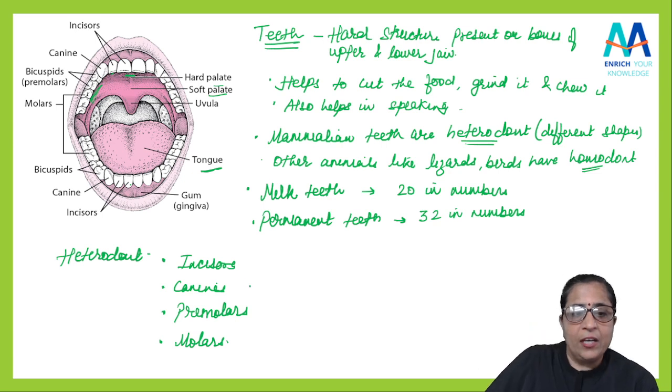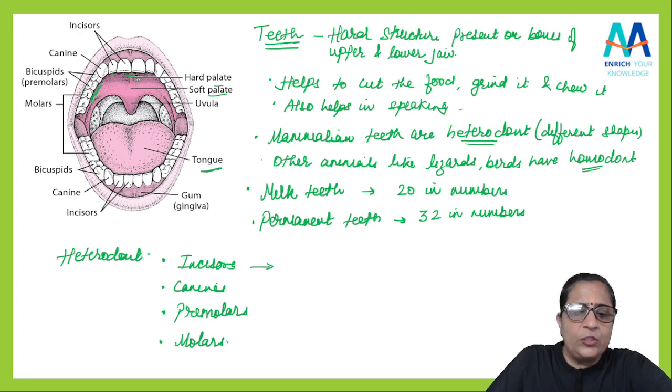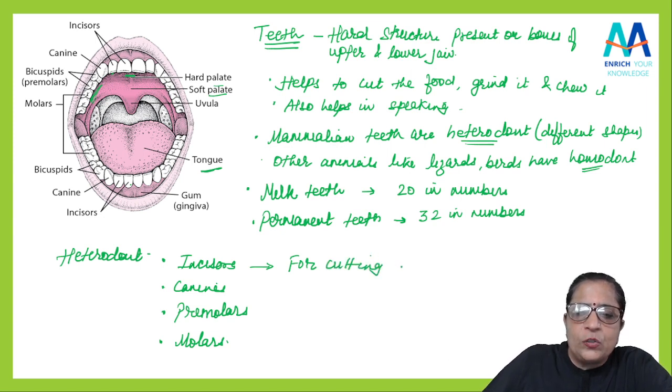First we will see what their function is. The incisors, you can see here where the incisors are. These teeth, yes, they are the incisors. So what is the role of incisors, students? They are used for cutting. Yes, they are used for cutting and biting. If you want to cut or bite anything, these incisors are used.